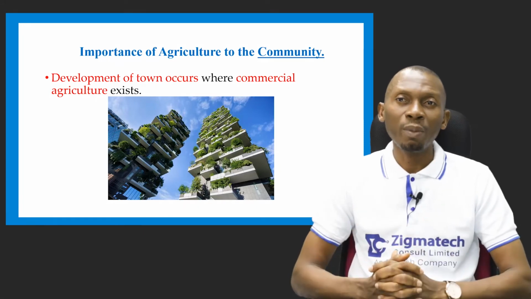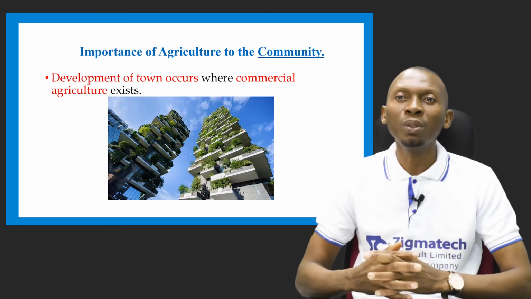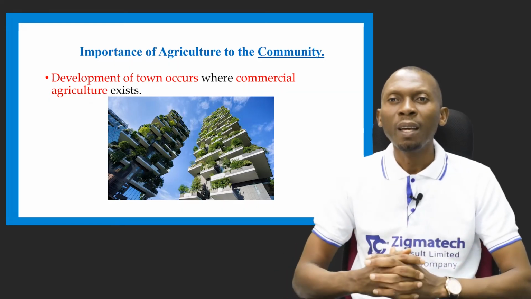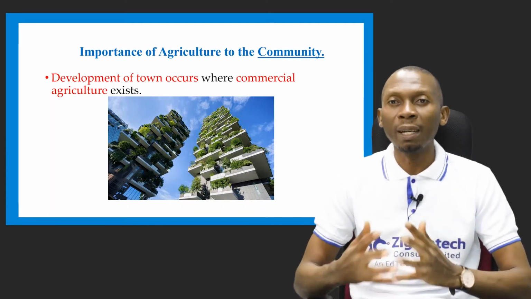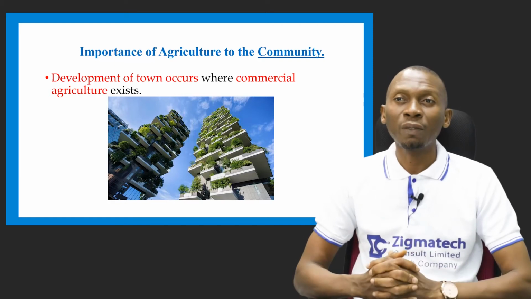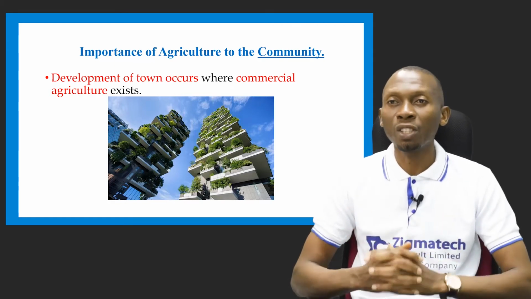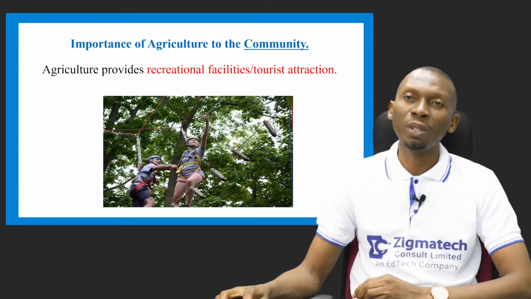And once there's human labor involved on a large level, these people need certain amenities to help them live comfortably in that particular location. And as a result of that, this can lead to the development of towns or the locations of such people. So that's another importance of agriculture to the community.